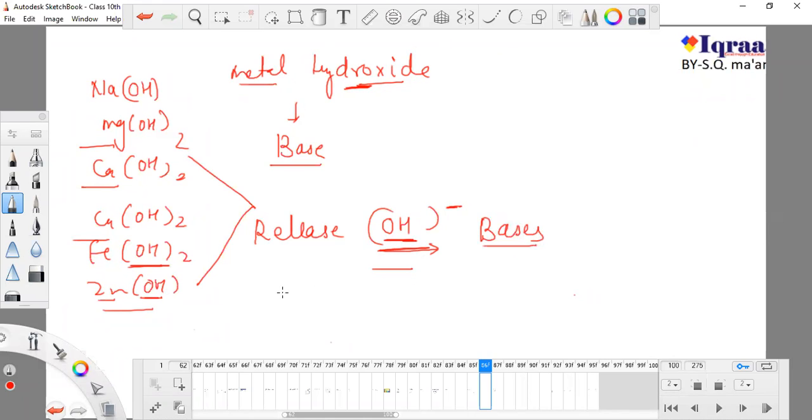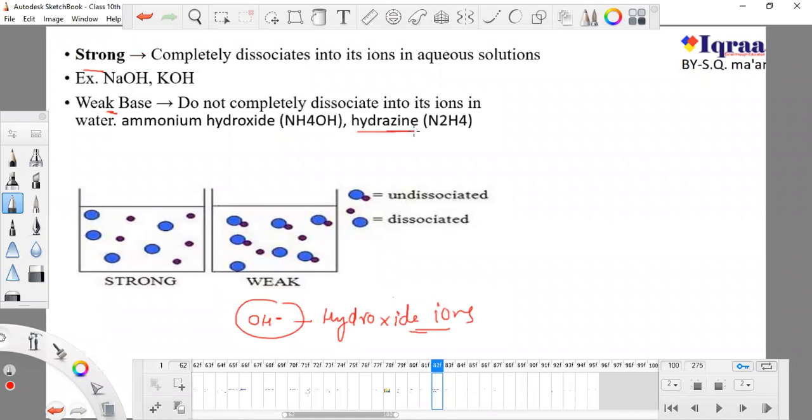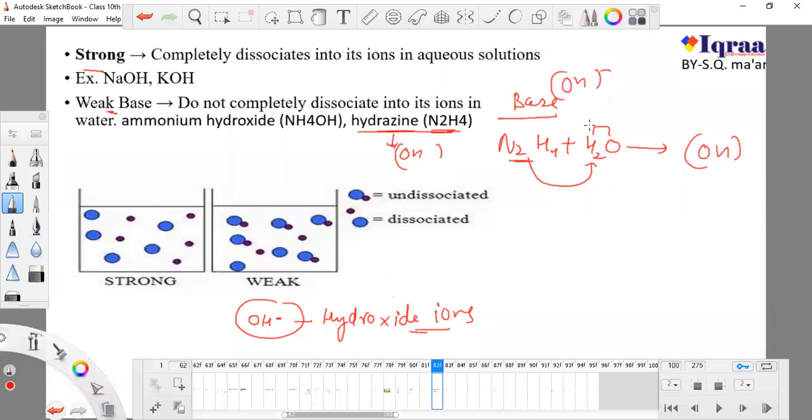Some bases don't have hydroxide ions, which we have studied. This hydrazine is not having any OH, it is only having H. But when it reacts with water, as we studied yesterday, it pressurizes this water molecule to release its OH ion. That's why, despite not having any OH, this N2H4 is also known as a base, because it makes water release OH ions. That's why this is a base.